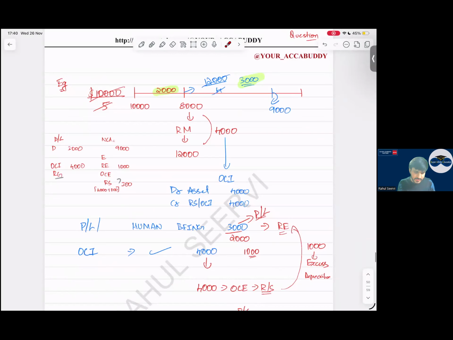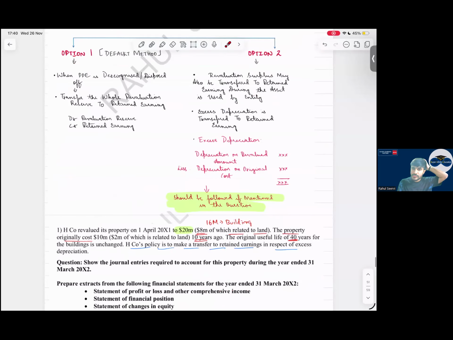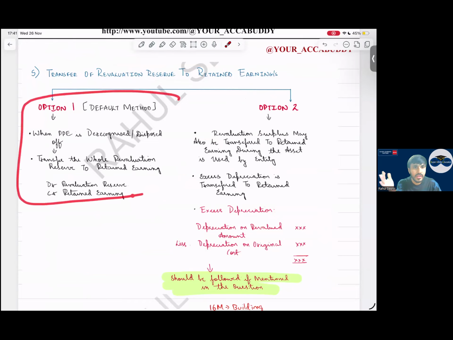So this part is done. Then coming to the next part, transfer of revaluation reserve to retained earnings. Sir, when can we transfer the OCI balance to retained earnings? A simple thing. What is the default? When we dispose of the asset. When we dispose of the asset, we can take that revaluation surplus to retained earnings.